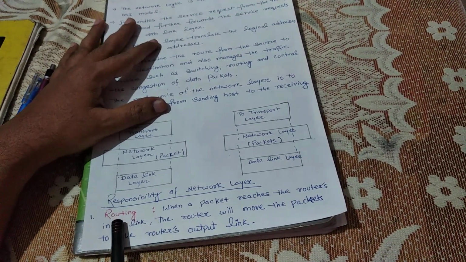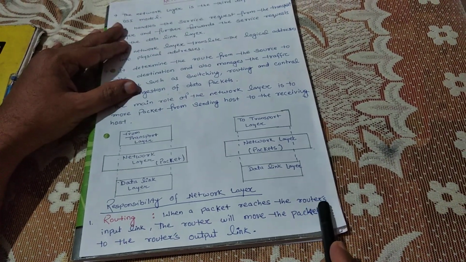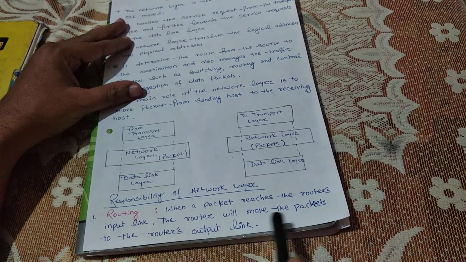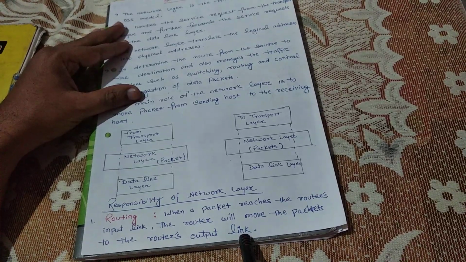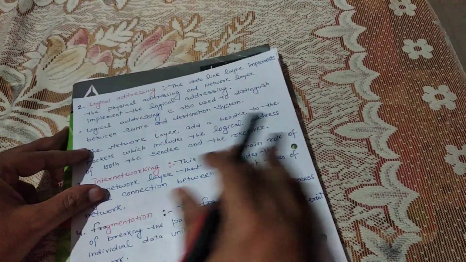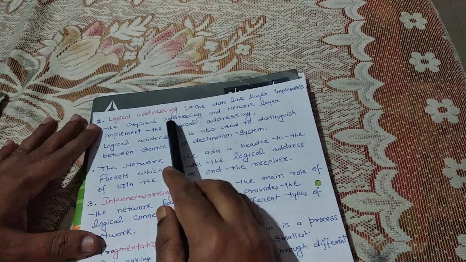So first is routing. When a packet reaches the router's input link, the router will move the packet to the router's output link. Okay, this is routing.